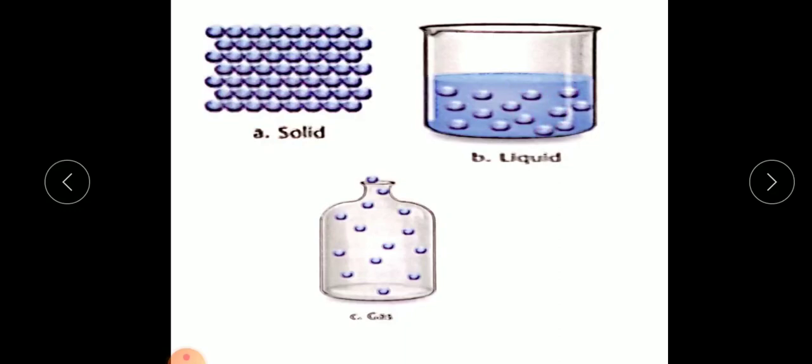Now, regarding gases, the intermolecular force of attraction is the weakest because the molecules are very far away from each other. So the intermolecular space in gases is the largest in comparison to liquids and solids. As a result, the molecules of gases are very far apart and move about randomly in the whole space available to them.